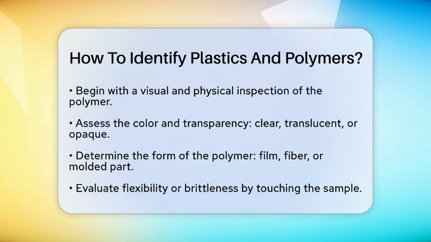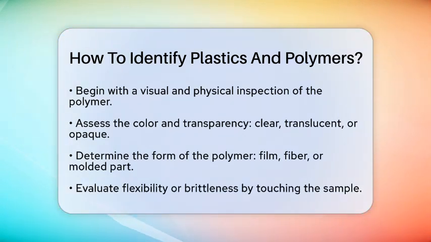Start with a basic visual and physical inspection. Look at the color and transparency of the polymer. Is it clear, translucent, or opaque? Also, consider its form. Is it a film, fiber, or molded part? Touch the sample to feel its flexibility or brittleness. You can even cut it with a sharp knife to gauge its hardness and toughness. These simple observations can help narrow down the options quickly.